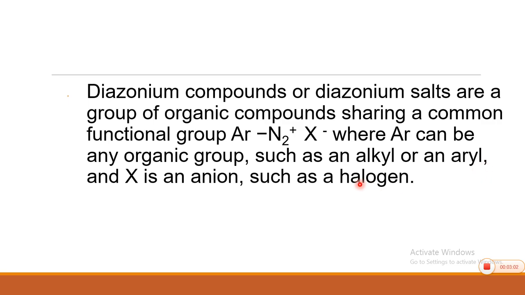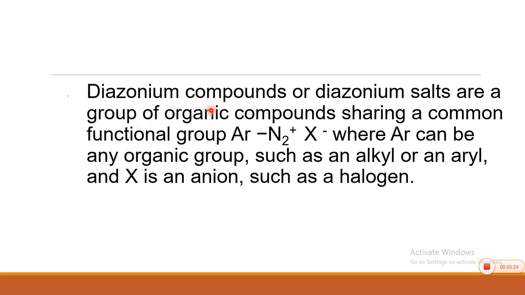Usually it is aryl because alkyls are unstable, we are going to see the reason, and X is an anion, and usually it is a halogen or similar component.